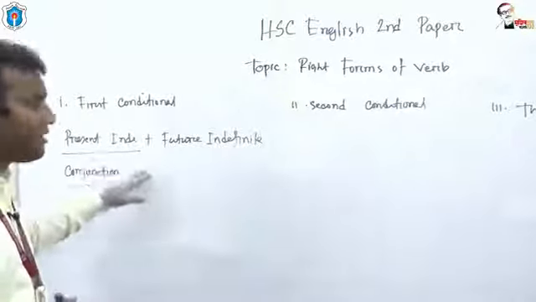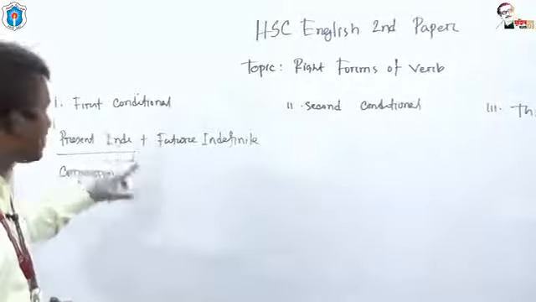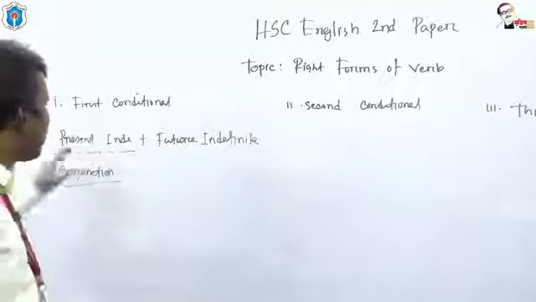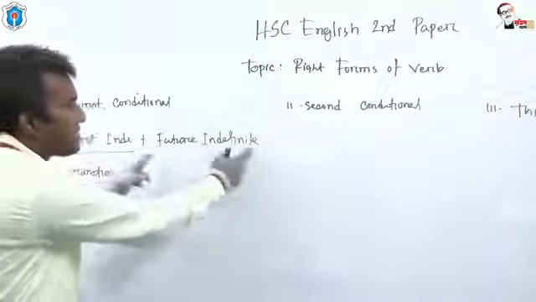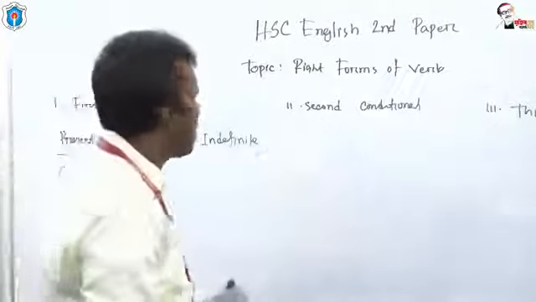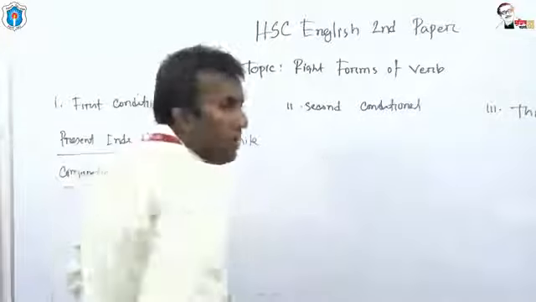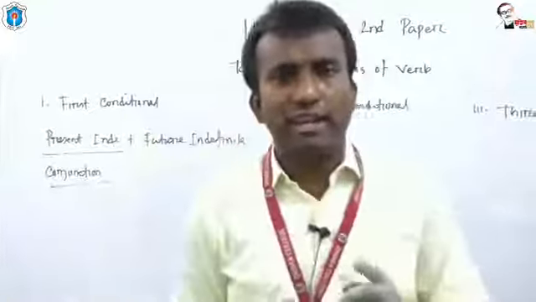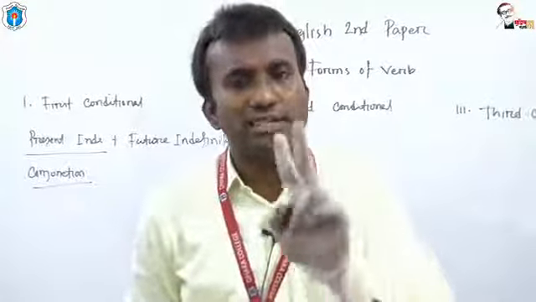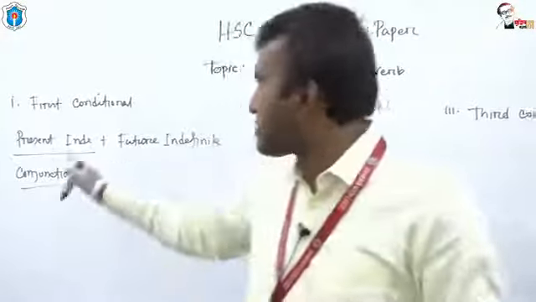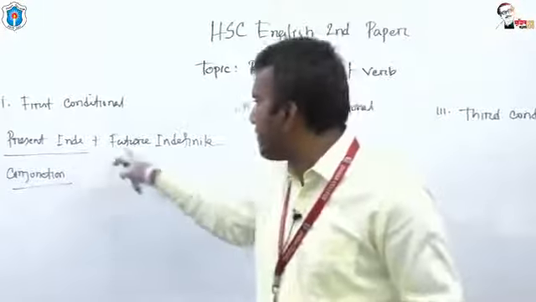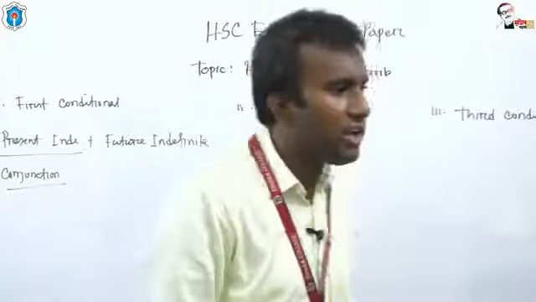Okay, because this conjunction is related to present indefinite. That's why I can say this is subordinate clause, this is principal clause. For second conditional, every conditional sentence, every rule of conditional sentence contains two tenses. The first conditional requires present indefinite and future indefinite. Okay. The second conditional requires